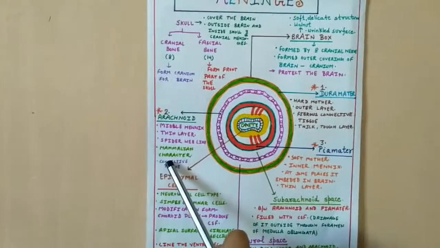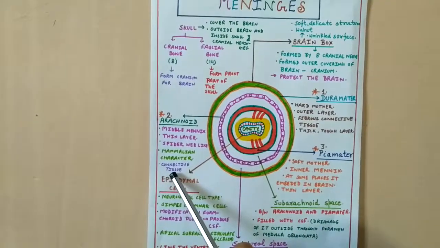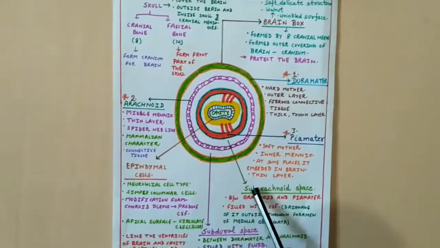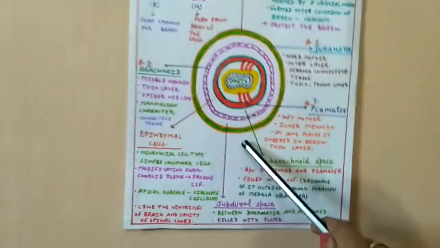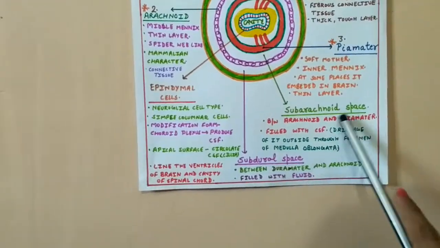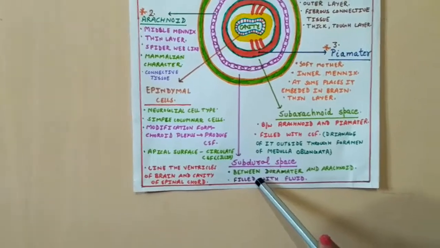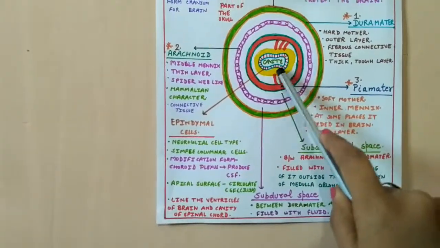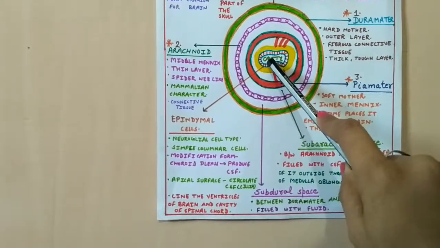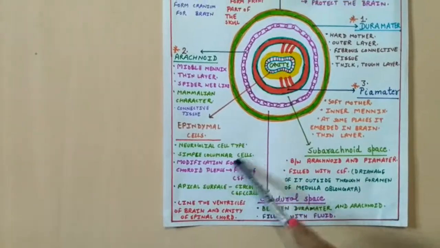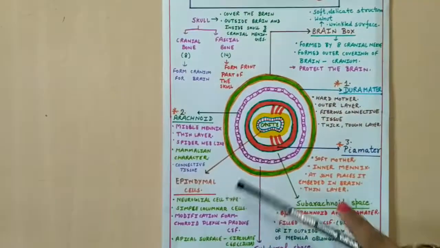Arachnoid is very important because it is only a mammalian character. It is not present in any other class. And then some spaces are present inside the human brain, that is the subarachnoid space and subdural space. Subarachnoid space and subdural space play a very important role in protection of the human brain, and ependymal cells around the brain ventricles and cavity of the spinal cord play a very important role in production of cerebrospinal fluid. So this was all about the human brain meninges.